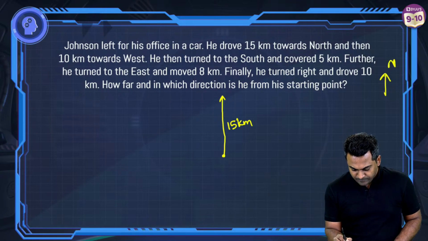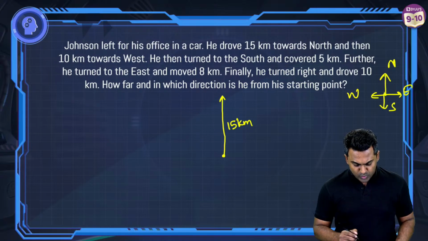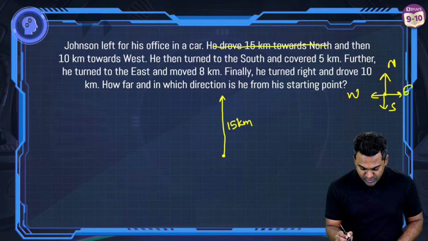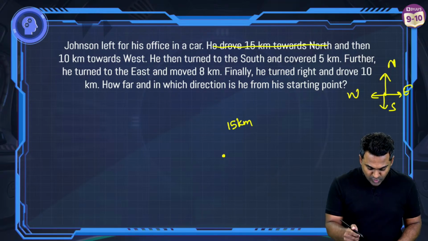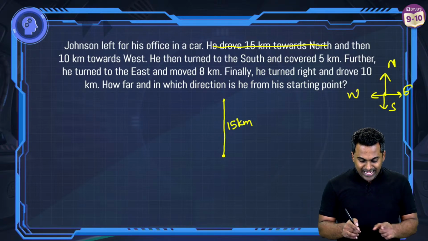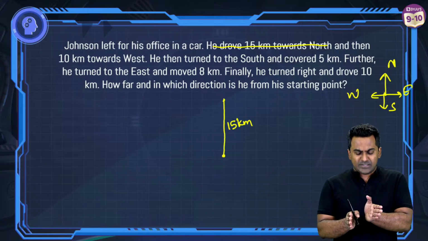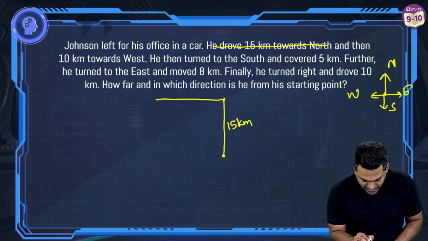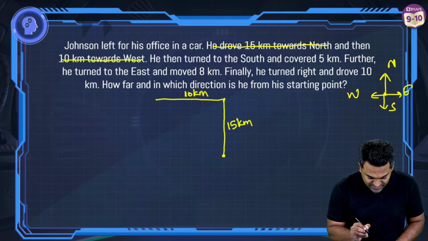I'm sure you know the directions, right? Look, this is north, this is west, this is east, and this is south. As long as you know this, you should be able to do this. So first he traveled 15 kilometers north. Okay, we've utilized this information. Let's suppose this represents 15 kilometers. And then he turns 10 kilometers towards west. West is going to be this side. So he's going to turn this way and then travel 10 kilometers. Okay. So we've used this as well.